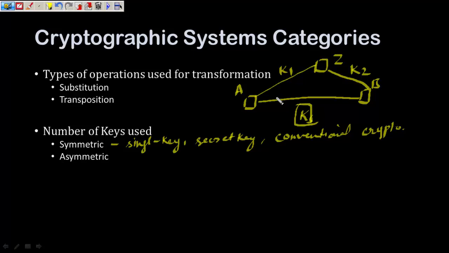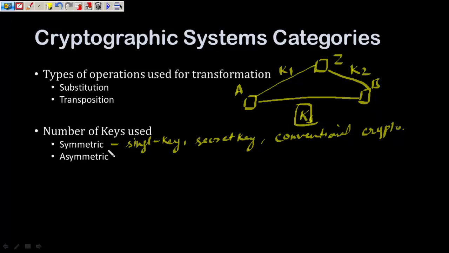So this way, based on what key you are using, you will be able to identify who is the person to whom you are talking. As far as these keys are not compromised, you can authenticate who is there on the other end. But if these keys are compromised, then anybody can masquerade.